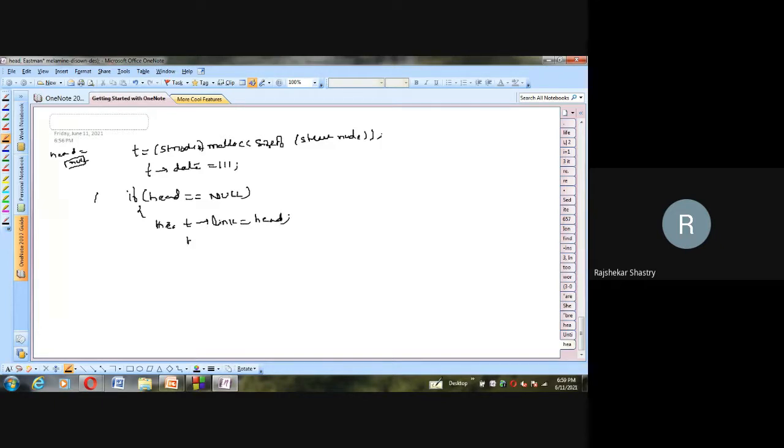Then head is equal to T, as you said. After this, head is equal to T. So these are the two statements which are enough to insert the new node when the list is empty, and this method will work if the head is pointing to null. If not so, we will go to the else portion.